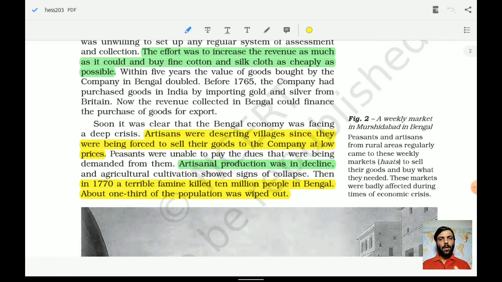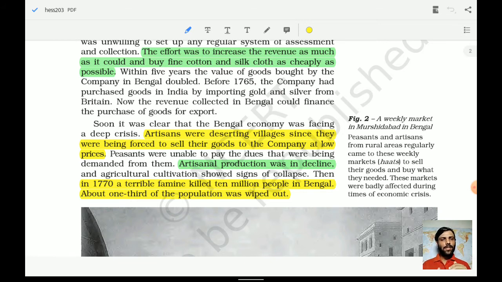Why? Because of the arbitrary decisions of these Britishers, who always wanted to get things at a cheaper rate, and since they had now become the Diwan, there was no one to listen to them. They had complete control of Bengal. Hence there was no one to contest with the British on behalf of the artisans. So they were living in a very bad condition.